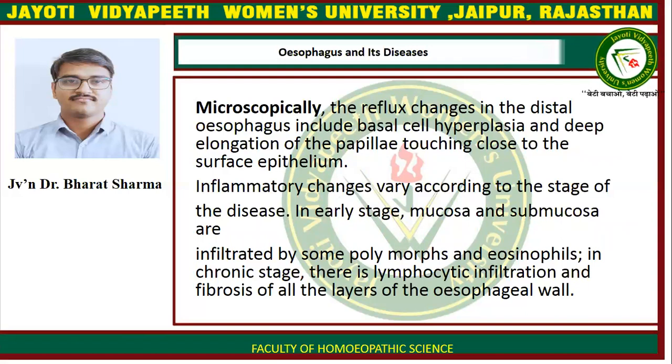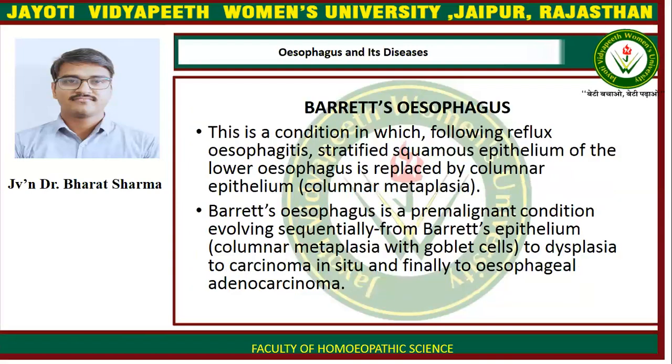Microscopically, the reflux changes in the distal esophagus include basal cell hyperplasia and deep elongation of the papillae touching close to the surface epithelium. Inflammatory changes vary according to the stage of the disease. In early stage, mucosa and submucosa are infiltrated by some polymorph neutrophils and eosinophils. In chronic stage, there is lymphocytic infiltration and fibrosis of all the layers of the esophageal wall.